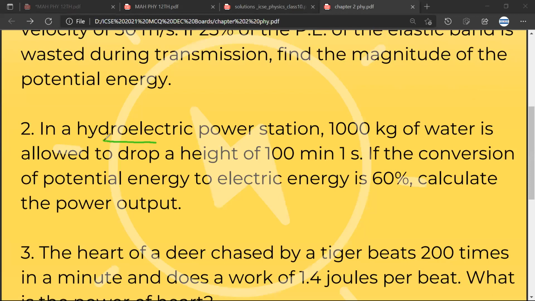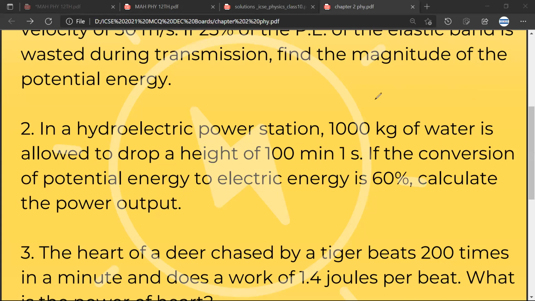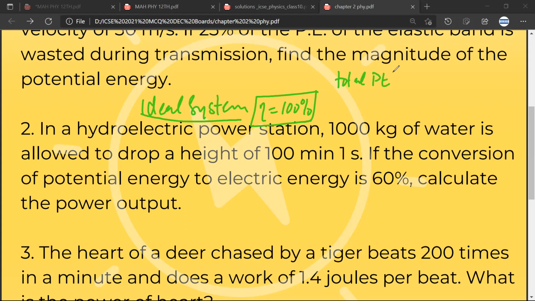In a hydroelectric power station, 1000 kg of water is allowed to drop a height of 100 meters in 1 second. If the conversion of potential energy to electrical energy is 60%, calculate the power output. Now again, usually we consider ideal systems. In an ideal system, the efficiency is 100%. What 100% efficiency means is that whole of the potential energy would be converted into electrical energy. Any doubt? No doubt, sir.